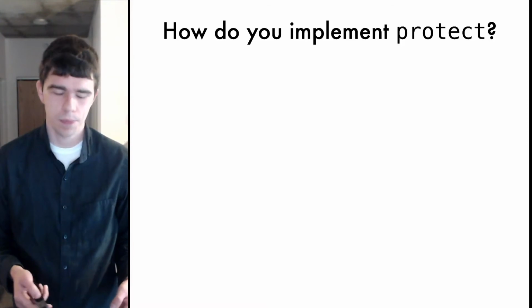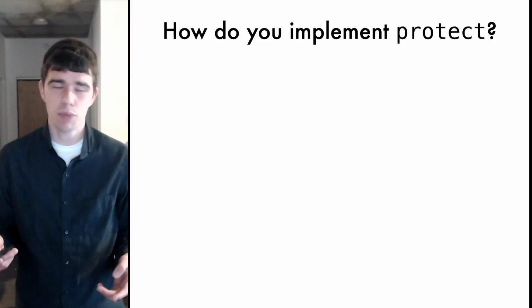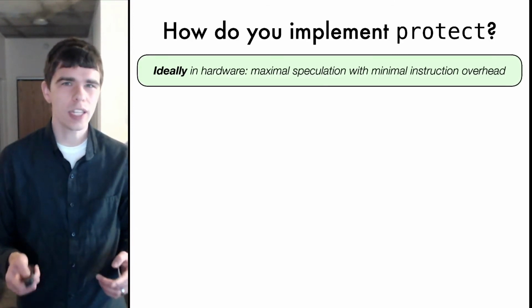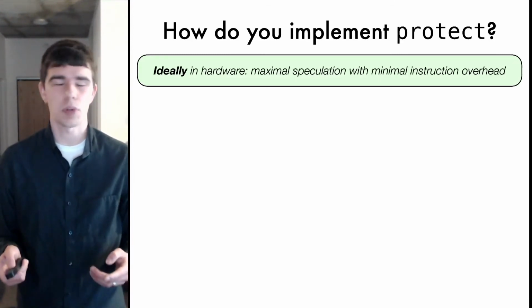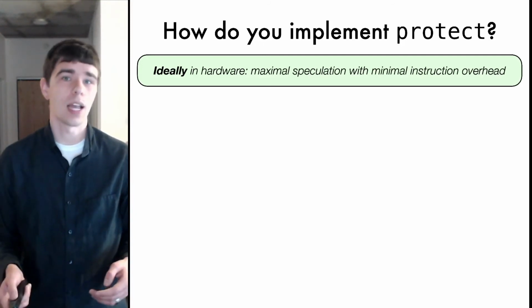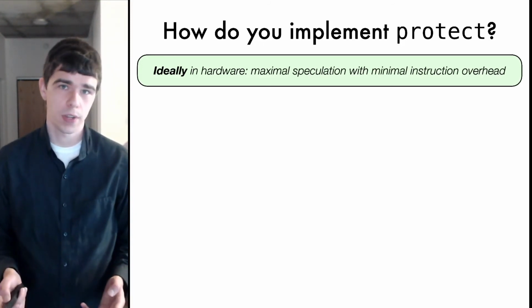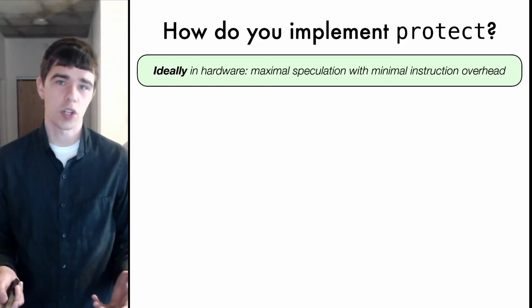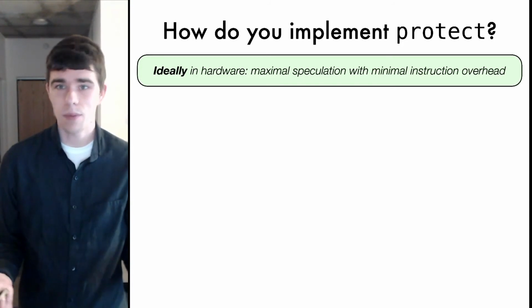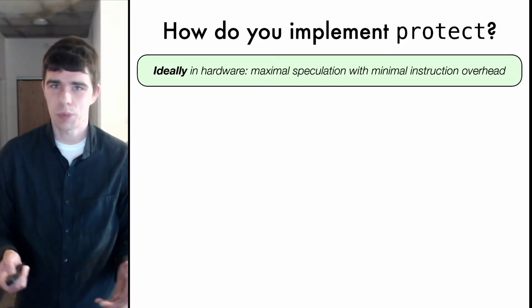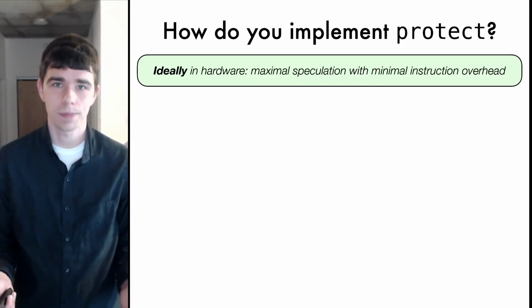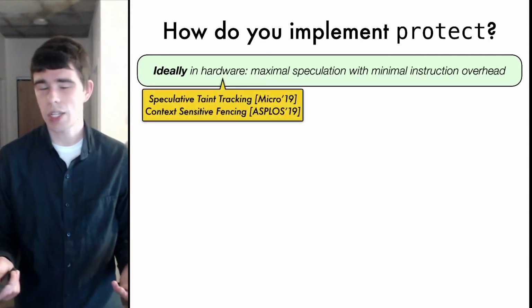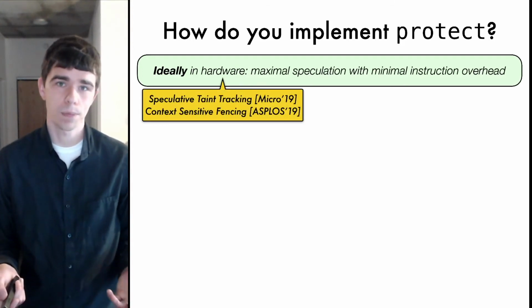past several slides? And ideally, we would implement protect in hardware. With a dedicated hardware primitive, we could targetedly restrict speculation only along a particular data flow path, while allowing all other speculation to continue. This would give us maximal performance because we'd be allowing as much speculation as is safe. At the same time, we'd have minimal instruction overhead because protect would be just a single instruction. And there is some previous work on hardware schemes that suggest how we could implement protect in hardware.